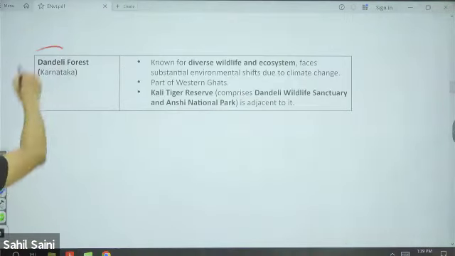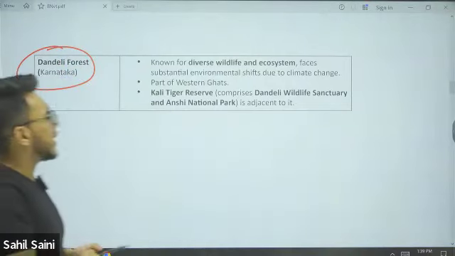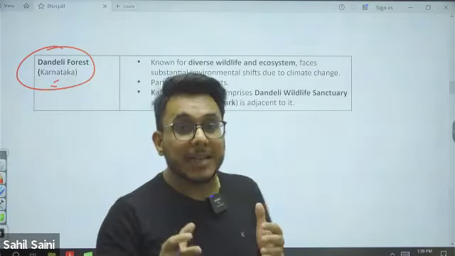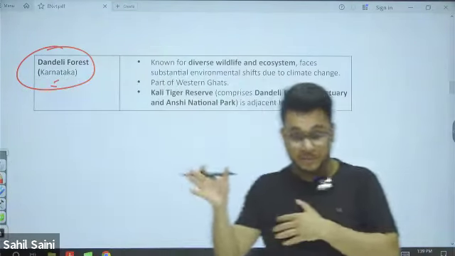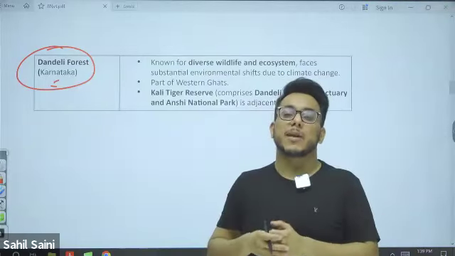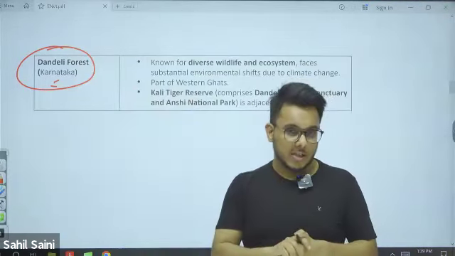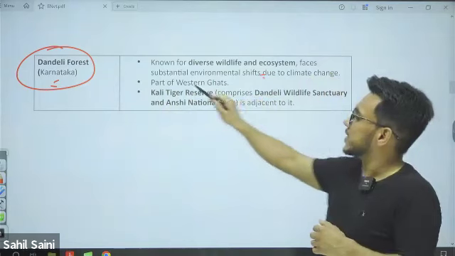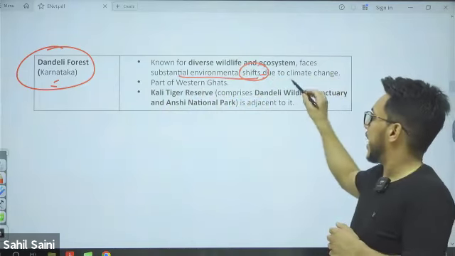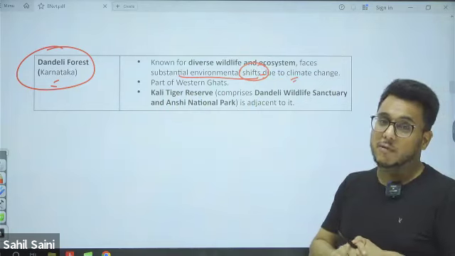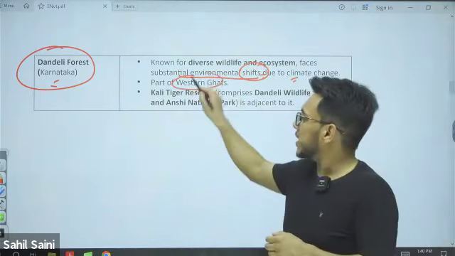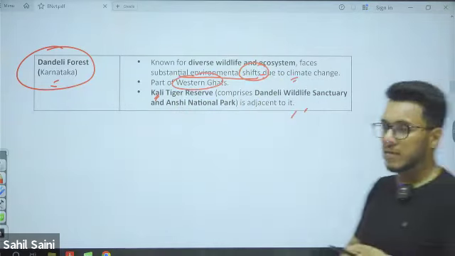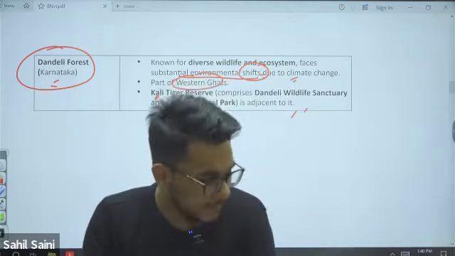Then Dandeli Forest. Where is it located? Karnataka. It was in news because alarm was raised with respect to environmental degradation going on around the Dandeli Forest. It faces substantial environmental damage and is facing the threats of climate change. It is part of the Western Ghats, and Kali Tiger Reserve is adjacent to it.